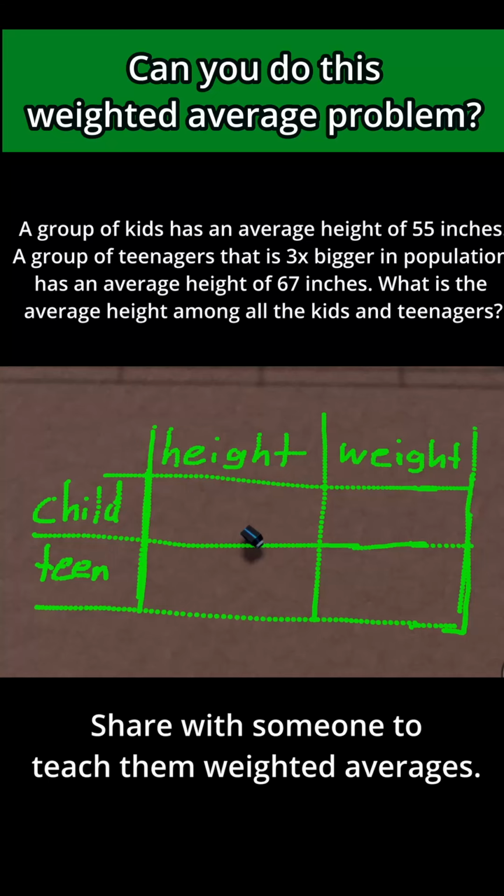In this problem, it says that a group of kids has an average height of 55 inches. A group of teenagers that is 3 times bigger in population has an average height of 67 inches. What is the average height among all the kids and teenagers? To solve this problem, I'm going to fill in this table here.